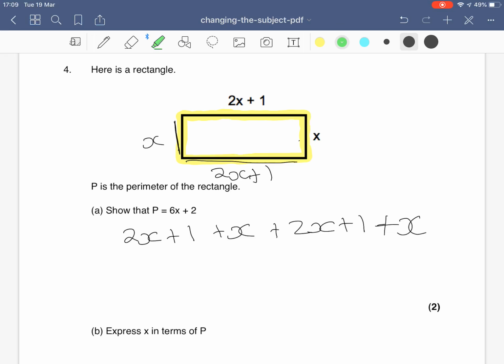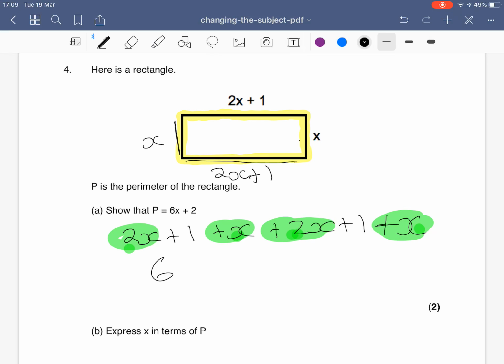If I collect all my x's, I've got 2x plus x plus another 2x plus x. That's 2, 3, 4, 5, 6x. So I'm left with 6x, and then my numbers: 1 plus 1 leaves me with 2. And that's my perimeter, and they've said perimeter equals p. So I've proved that p equals 6x plus 2.